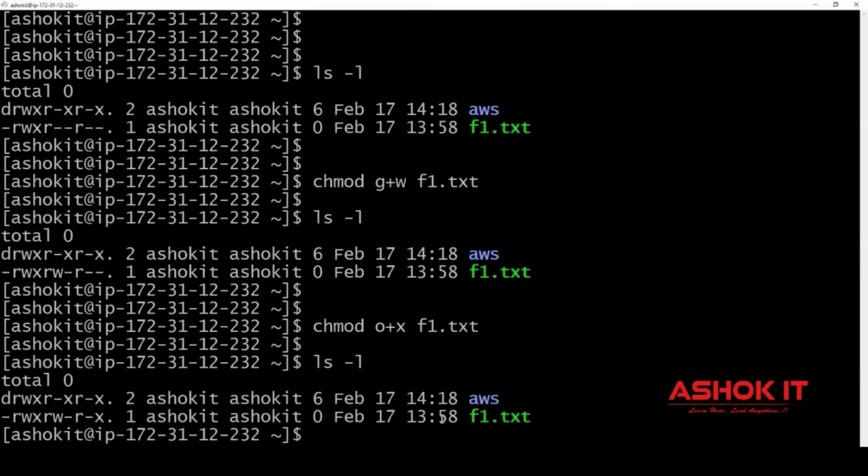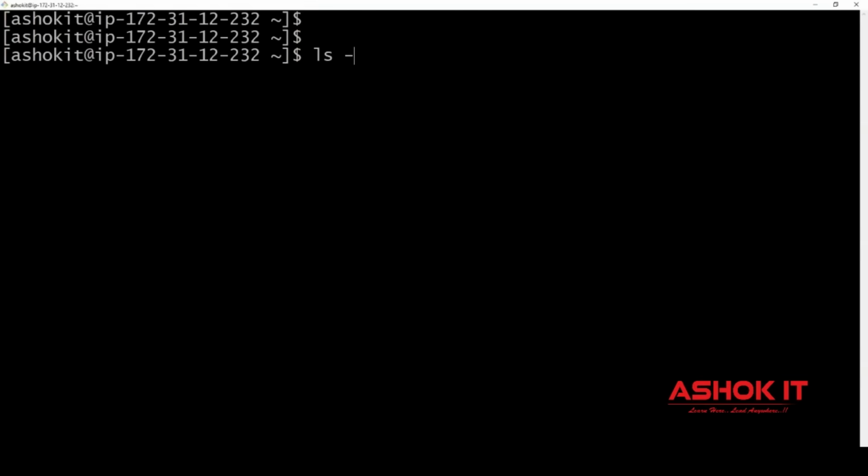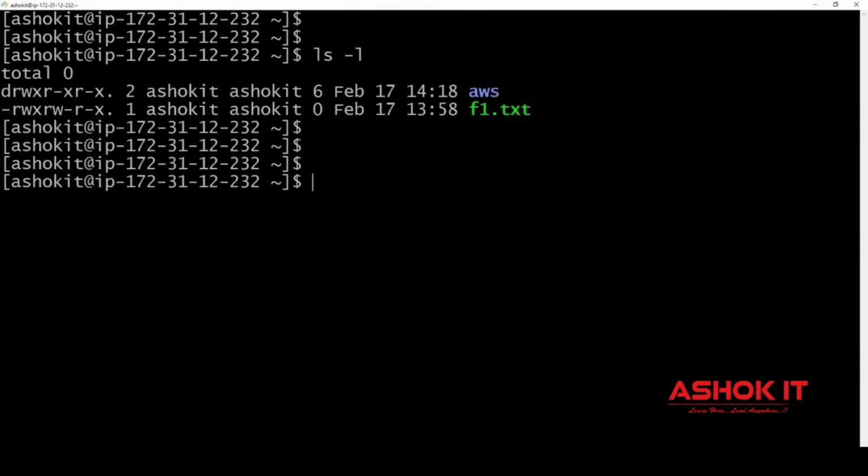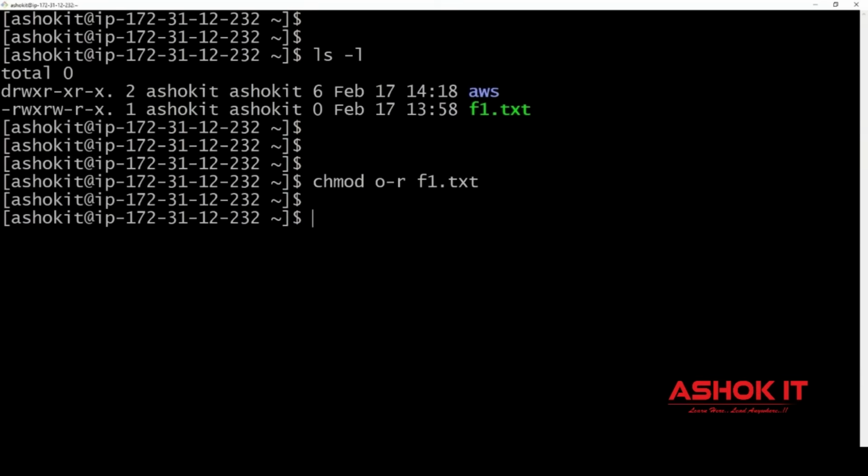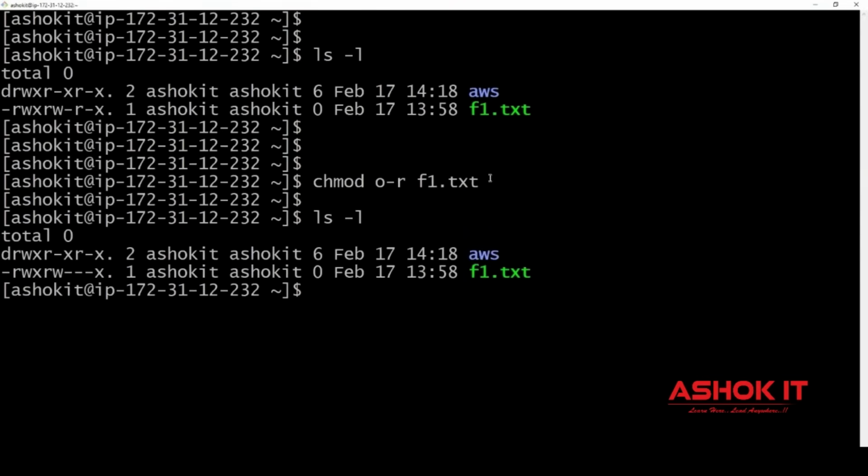Suppose I want to remove a permission. With the same chmod command, minus is used to remove the permission. How to do this? chmod o-r f1.txt. Others having read and execute, o-r removes read permission for others. Now you check it with ls -l. Earlier others had read and execute; now others have only execute because I have removed read permission for the others.